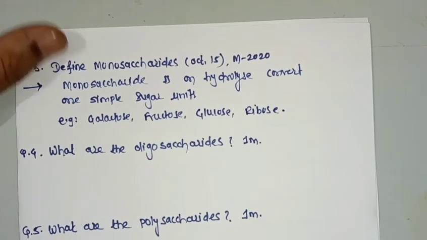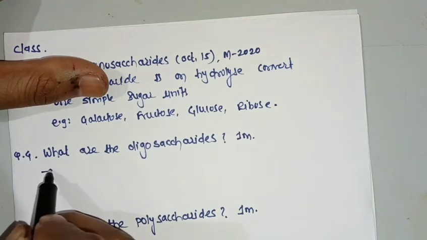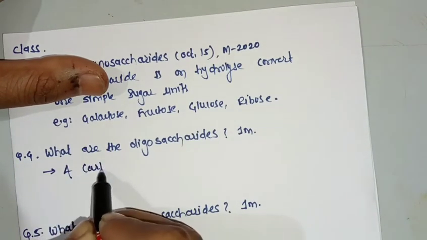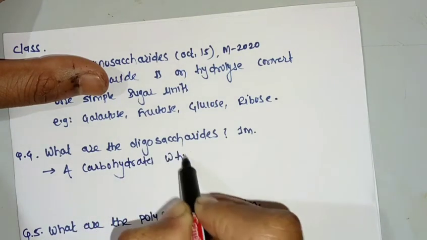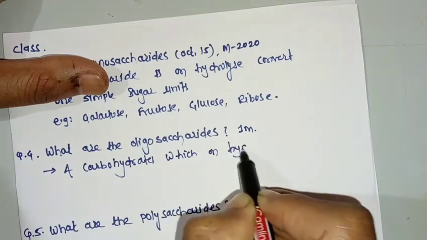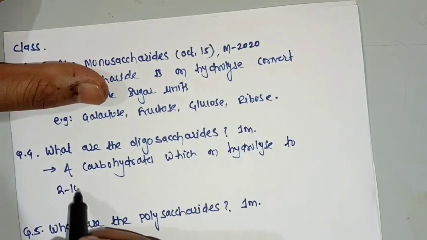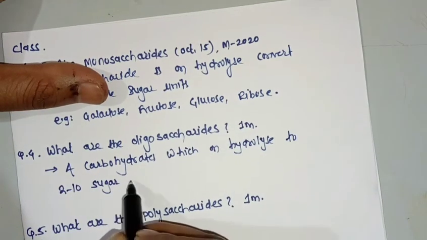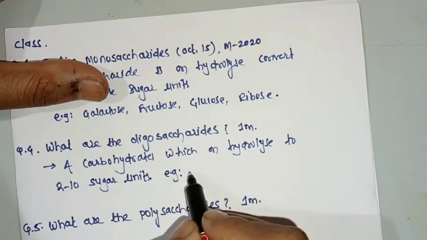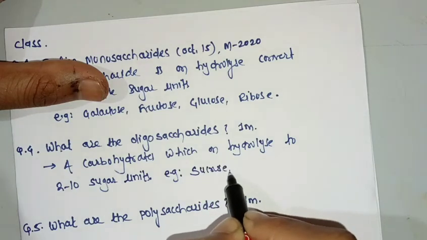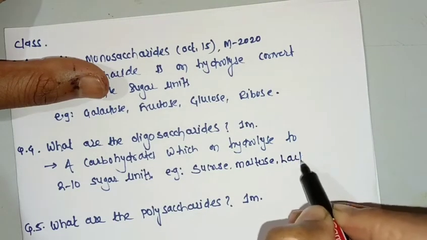Next question, what are oligosaccharides? Oligosaccharides are the carbohydrates which on hydrolysis give 2 to 10 sugar units or molecules. Examples: sucrose, maltose, lactose.